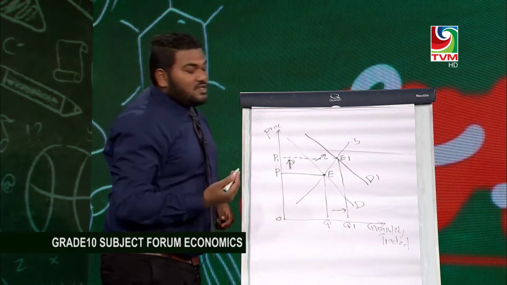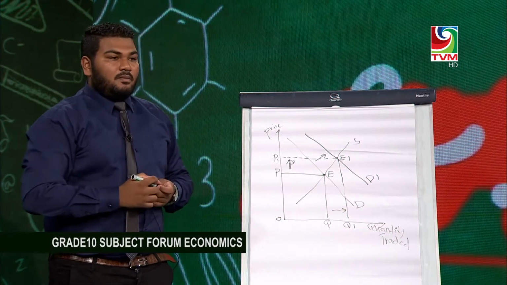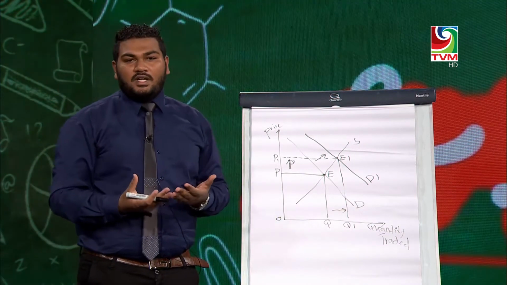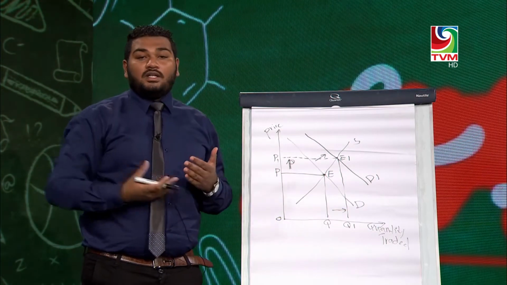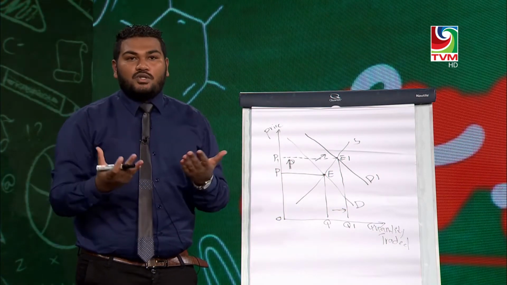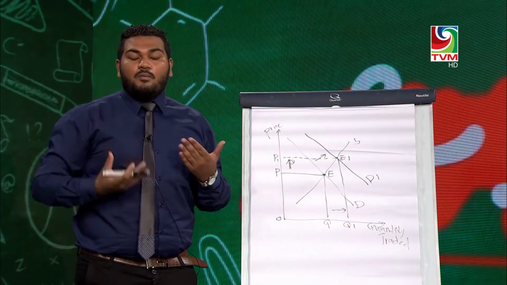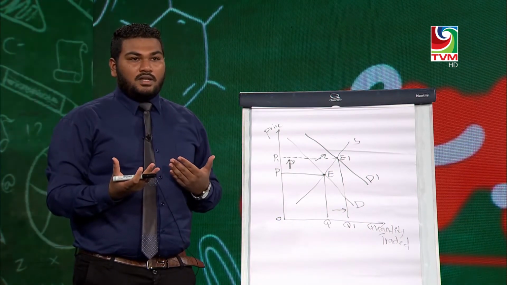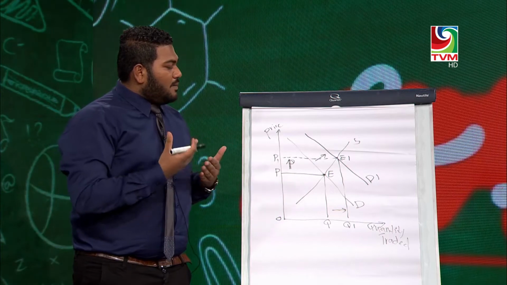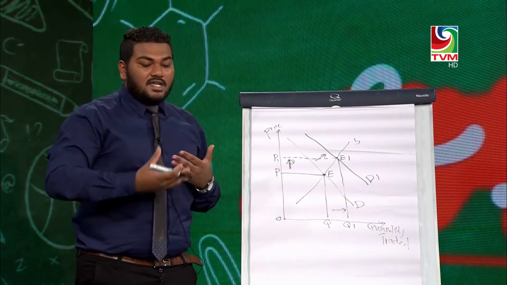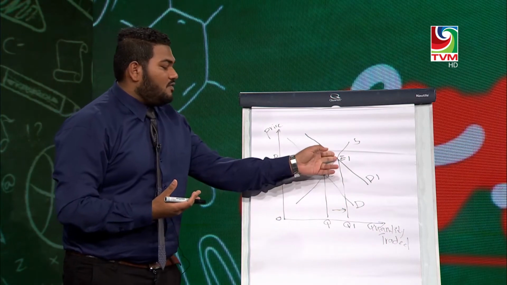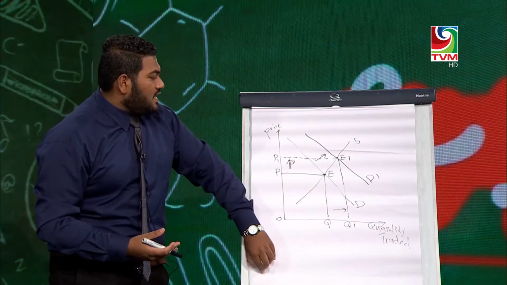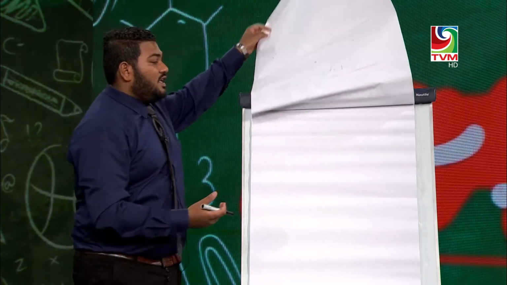So that is because of the increase in income. Or else, when there is a successful advertisement about the product, the product becomes well known to the people. People will be more persuaded to buy the product, understood? So when the people are more persuaded to buy, the desire to buy the product tends to increase, thus the demand curve will shift to the right. Likewise, the supply curve also shifts due to a shift in a non-price factor.